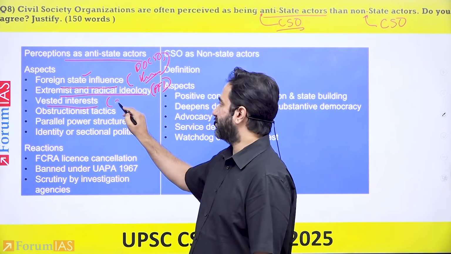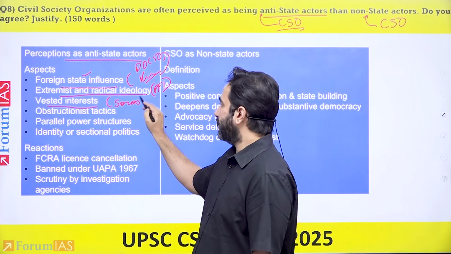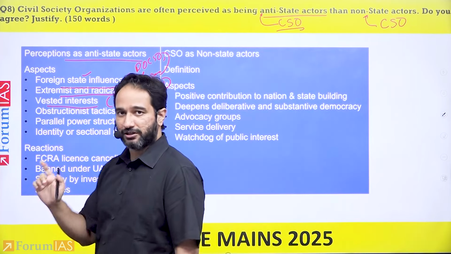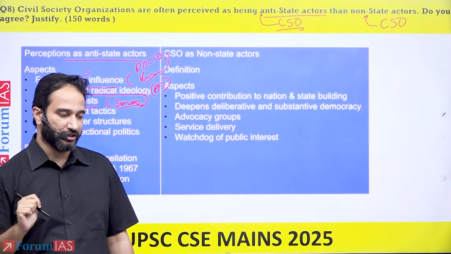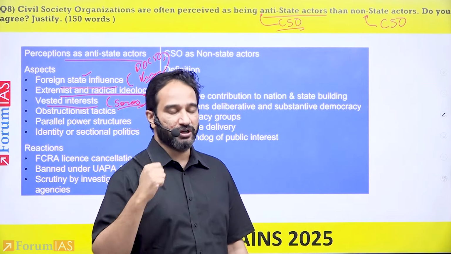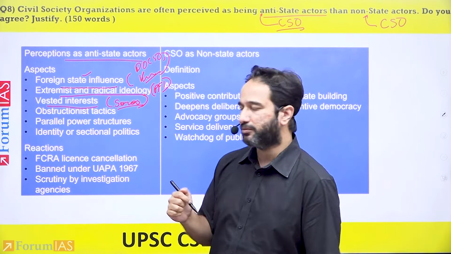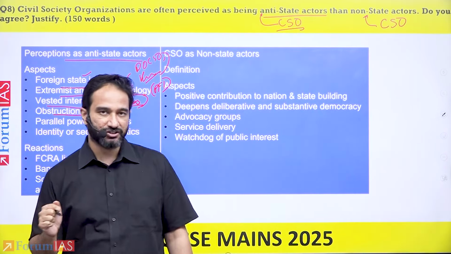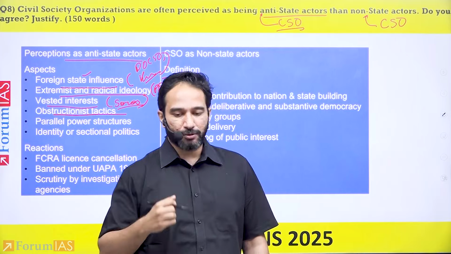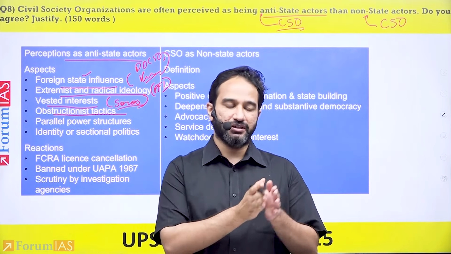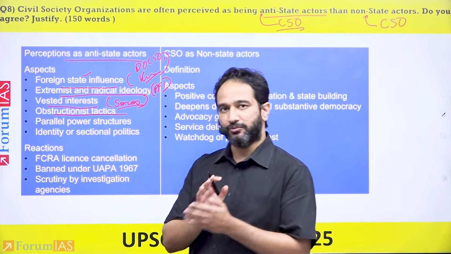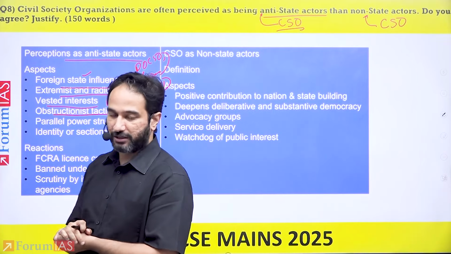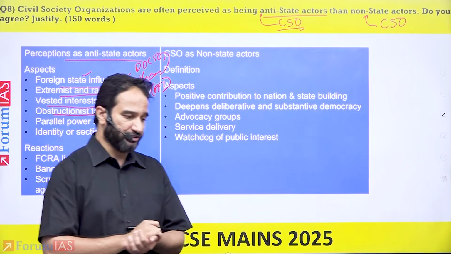Vested interest, like the Soros Foundation, whereby they have certain economic, certain commercial interest due to which they're trying to influence the policies and the internal politics of India. Certain civil society organizations obstruct the development of India in relation to economic and commercial interest.